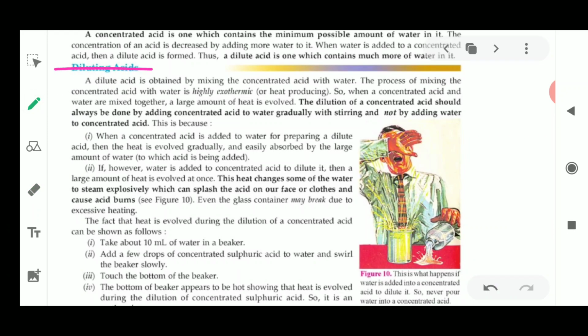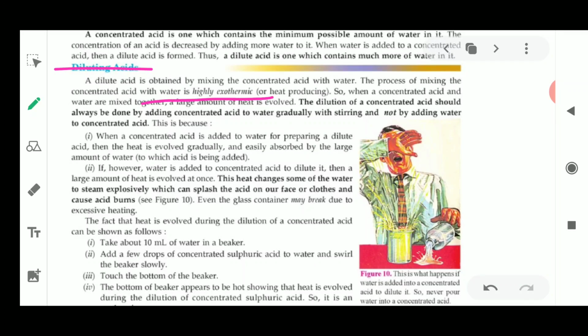Now how are you going to dilute an acid? If you add more water to it, it is going to be of lesser strength; it becomes weak in nature. So remember that diluting an acid means you are decreasing the strength of the acid. Dilute acid is obtained by mixing concentrated acid with water. The process of mixing concentrated acid with water is a highly exothermic reaction.